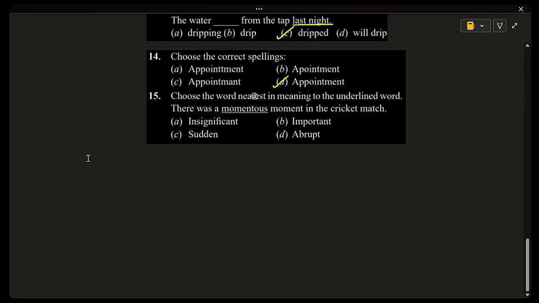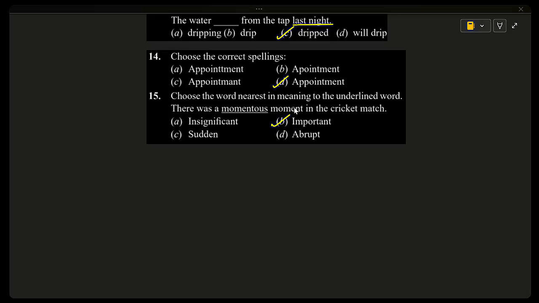Next, 15th one. Choose a word nearest in meaning to the underlined word. There was a momentous moment in the cricket match. So what is the meaning of the underlined word? Insignificant, important, sudden, abrupt. So the answer is important, momentous moment.